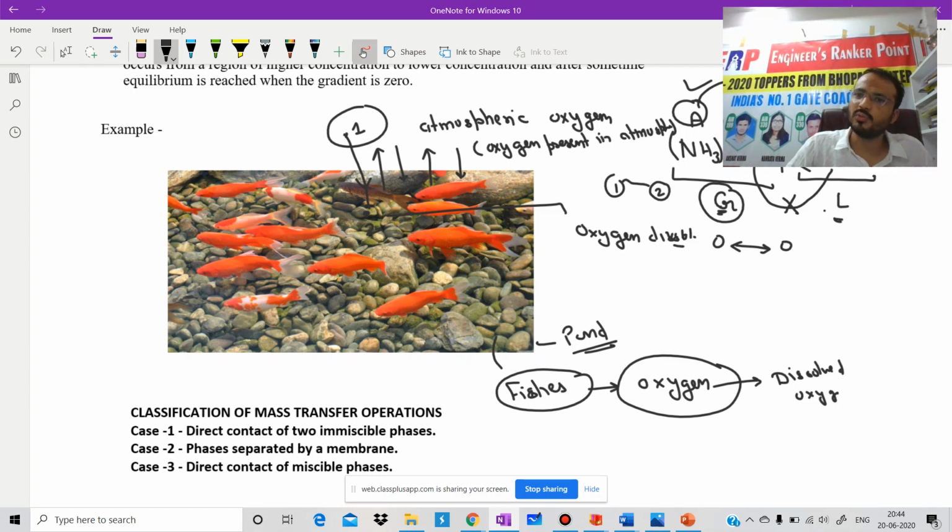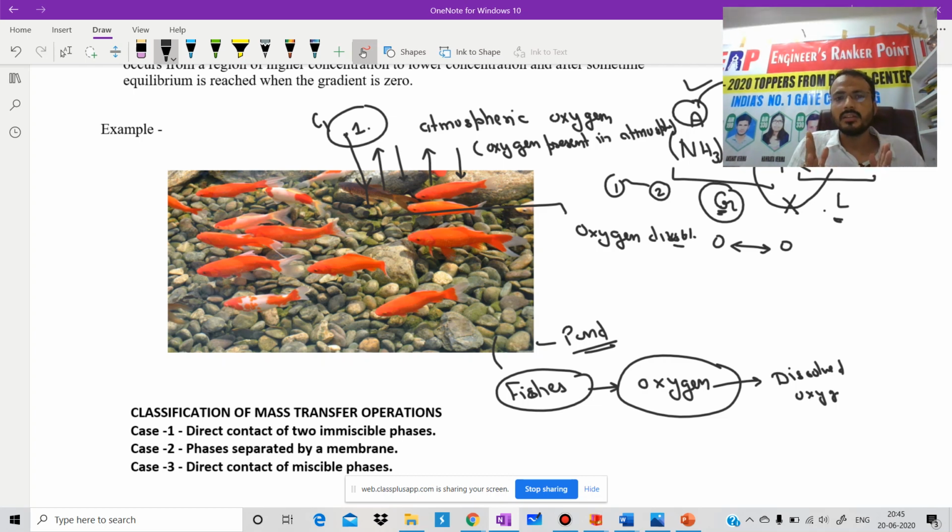Then what will happen? Let us assume one ideal condition, although it is not actually possible: after some time, the concentration at point 1, C1, and at point 2, C2, become the same, C1 equals C2. At that point there will be no transfer of oxygen. At that time, this transport of oxygen stops.